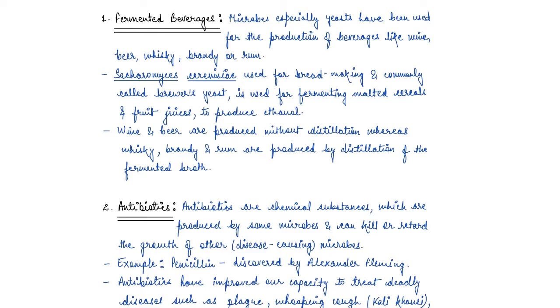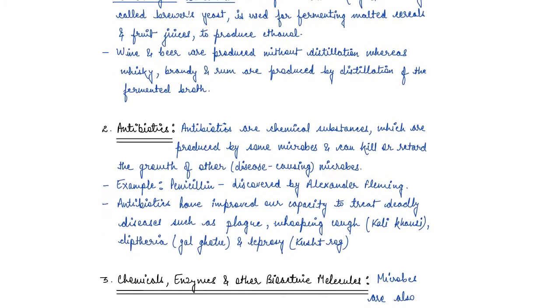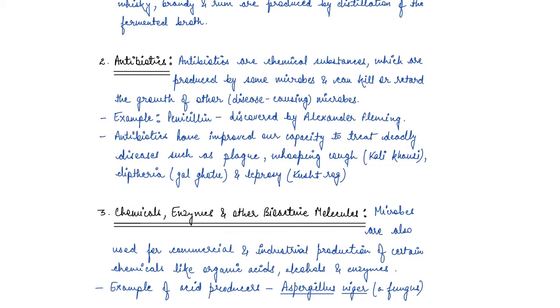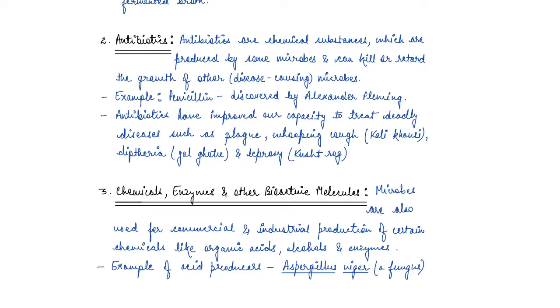Now, wine and beer are produced without distillation, whereas whiskey, brandy, and rum are produced by distillation of the fermented broth. So this is one. The next one is the preparation of antibiotics. Antibiotics are chemical substances produced by microbes, and they can kill or retard the growth of other disease causing bacteria. For example, penicillin was first discovered by Alexander Fleming, and it works against disease causing bacteria.